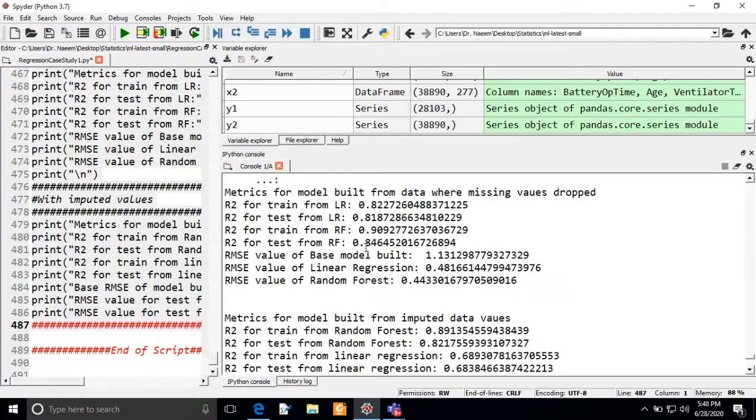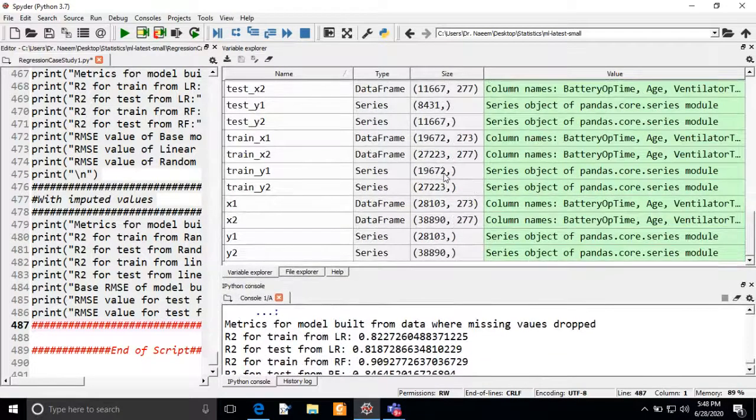But in most cases, data science people don't want to let go of this information, because if you drop the missing values, the data set will get reduced, means the number of samples will get reduced. In our case, you can see we had 38,000 samples in our data set, and if you work with no missing values, we get 28,000.